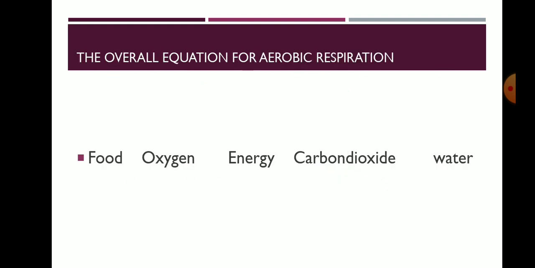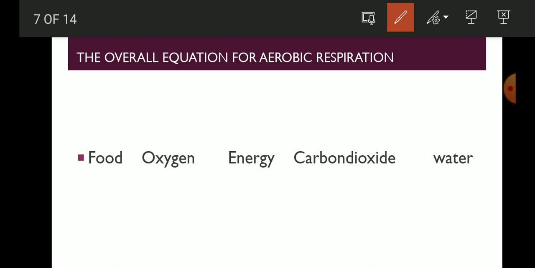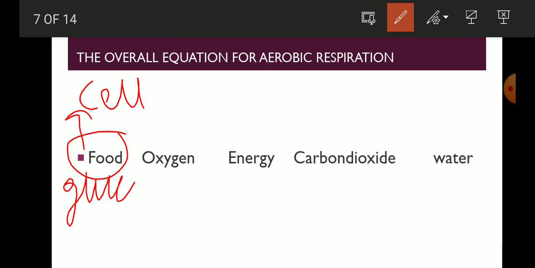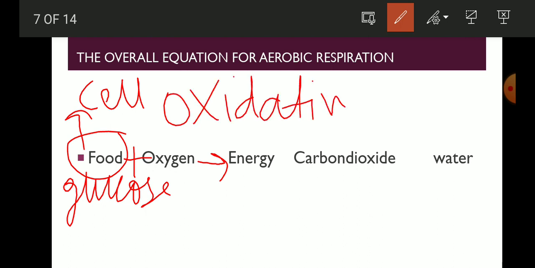Now let us see the equation of aerobic respiration. Here you can see the equation in which the food which is present in the cell of the organism is in the form of glucose. This glucose food mixes with the oxygen, and in return a reaction takes place, and this reaction is known as oxidative reaction, in which the oxygen is required.